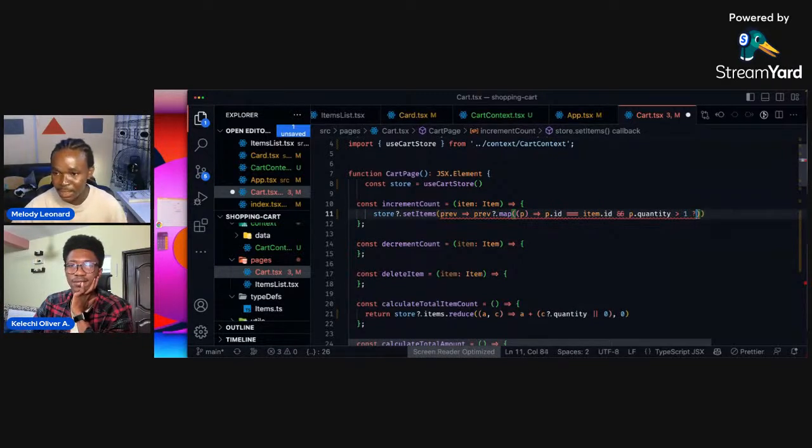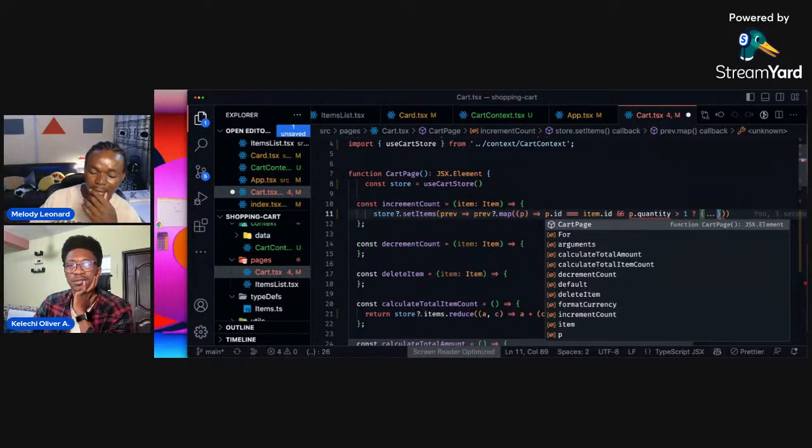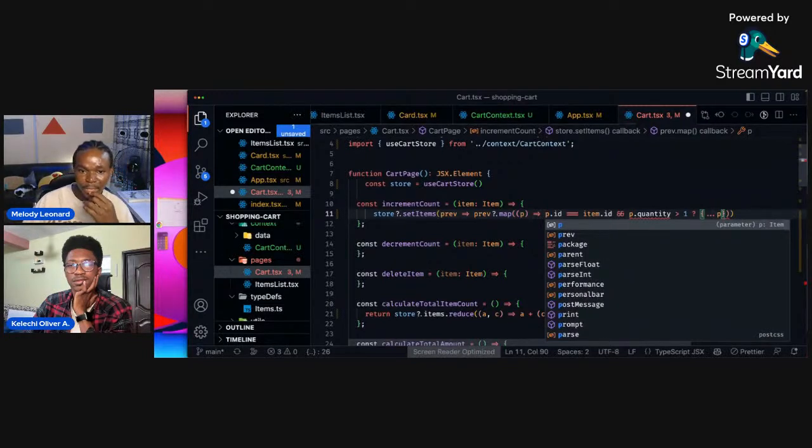So if that exists, we want to go ahead and return an object, because in the end, setItem is going to accept an object, which is the items object, which is this one here. So we want to return an object, and that object is going to form an array, because of the spread. An object of the previous item, which is the p, right? The current item is the p.